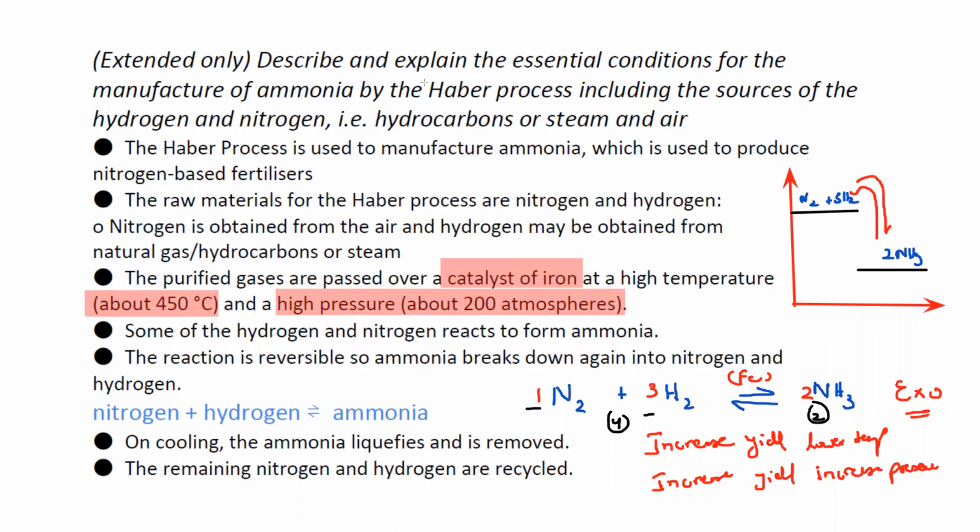So nitrogen reacts with hydrogen to form ammonia. The reaction is reversible, so ammonia can break down into nitrogen and hydrogen. On cooling, ammonia liquefies. So as a result, when ammonia is formed, we liquefy it so that the equilibrium always shifts towards the right hand side. This is how we manufacture or prepare ammonia gas, by reacting nitrogen with hydrogen using the Haber process.